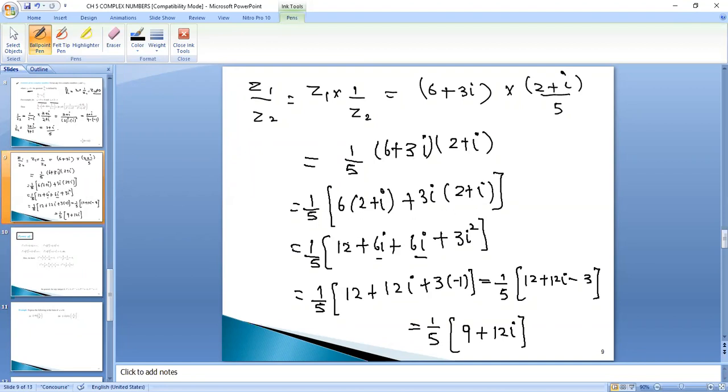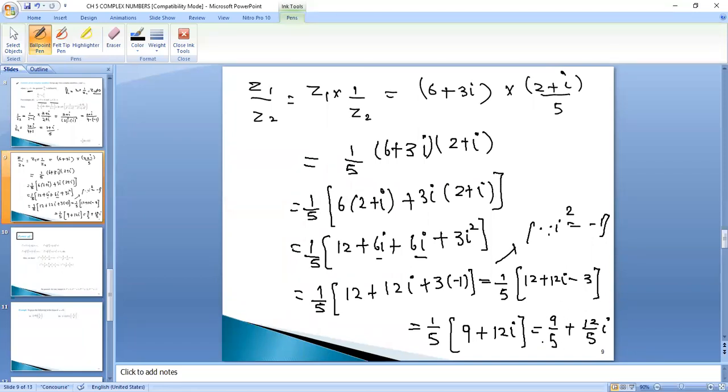So 1 upon 5, 6 twos are 12 plus 6 iota, plus 3 twos are 6 iota, plus 3 iota square. Now it is 12, 6 iota plus 6 iota, 12 iota, plus 3 iota square. The value of iota square is minus 1, right? So I am putting 3 into minus 1. So I will simplify: 1 upon 5, 12 plus 12 iota minus 3. So 12 minus 3, 9 plus 12 iota. So the complete answer I can write as 9 by 5 plus 12 by 5 iota, which is a